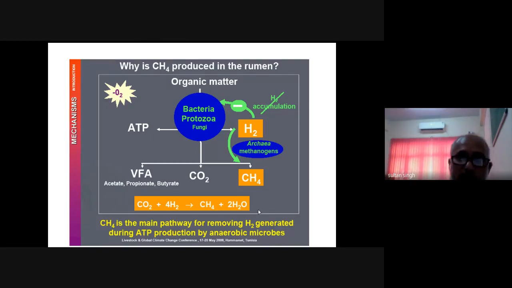During digestion and fermentation, whatever hydrogen is produced is utilized by the methanogens and converted into methane. So we can't stop the generation of methane in the rumen system, because it is essential for digestion as well as energy availability to the animal.